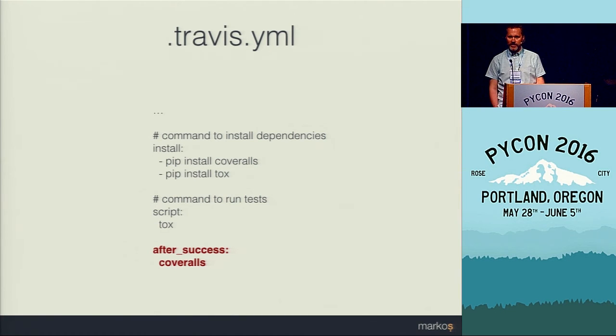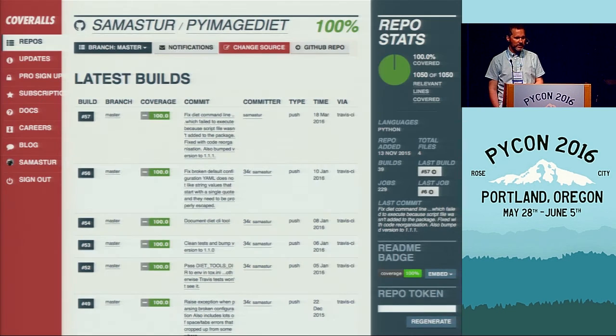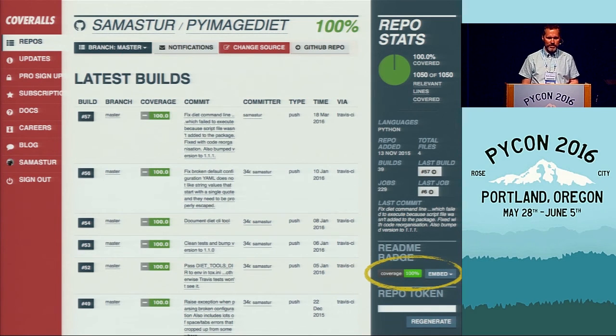And after you've done this, you might get a page like this, again listing how successful your last few runs were, with some additional information about how much is covered. And again, there's a badge in the top right corner that you can use, with embed snippets that you can use to add this information to your documentation so that other developers can see how well you're doing.